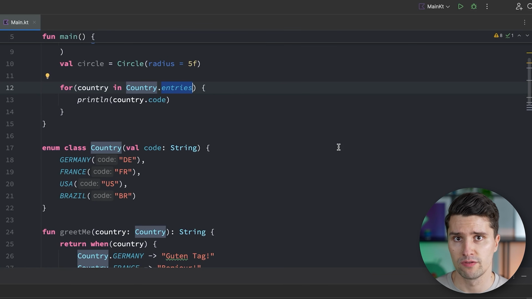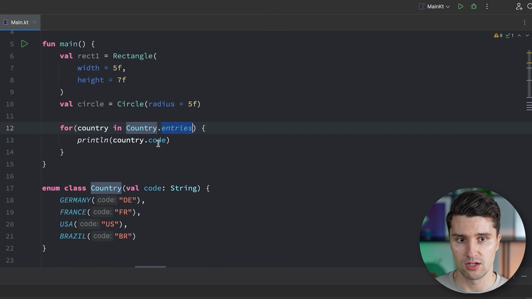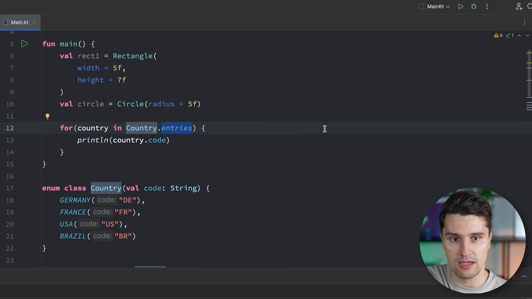For example, in Android development, we often have these drop-down menus where we have multiple options to select from. And very often, all these drop-down menu options that we could click on are modeled as an enum class. And if we now want to extend this drop-down menu, all we need to do is extend the enum class, and we don't need to care about any other parts of our code where we maybe display this specific drop-down menu, because it just depends on the specific country entries or some other kind of enum class entries list, and automatically extends the drop-down options in the UI of that Android app.